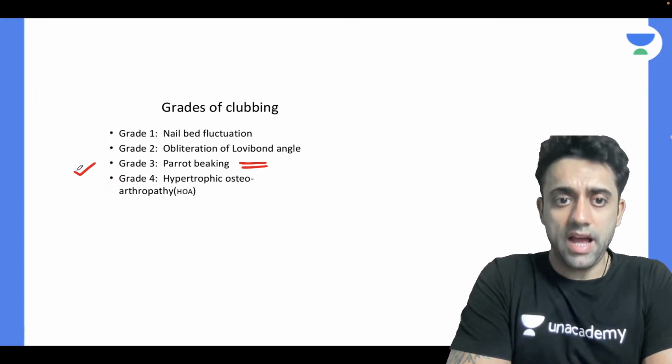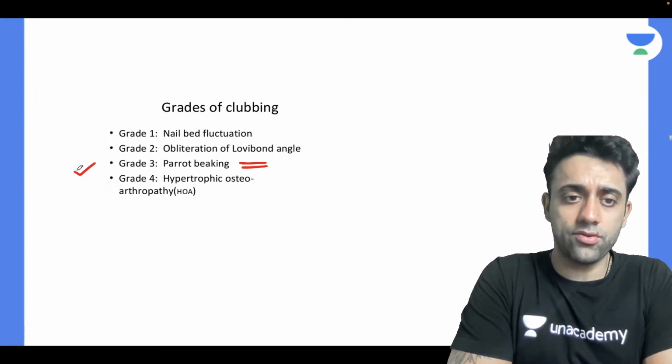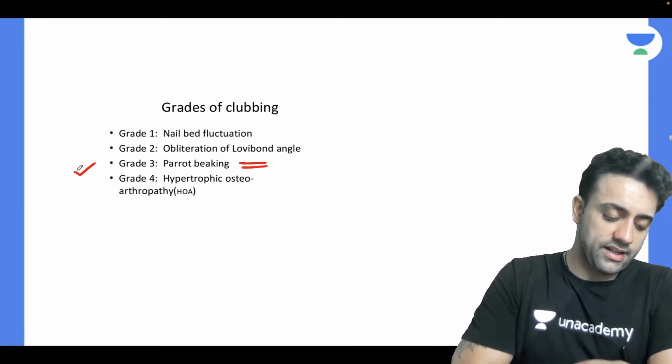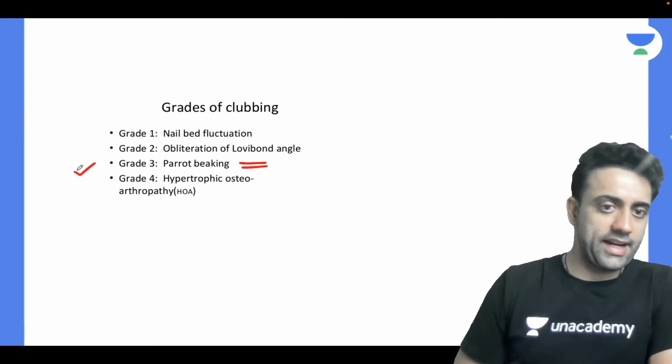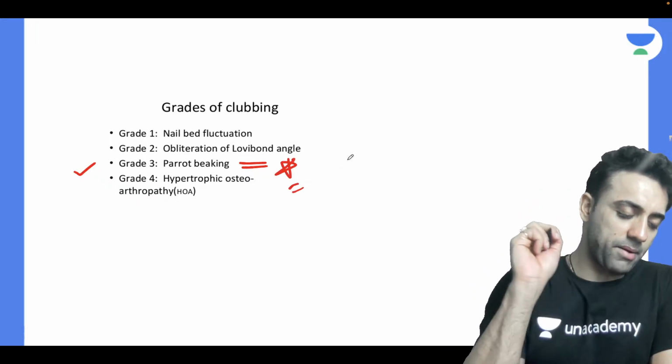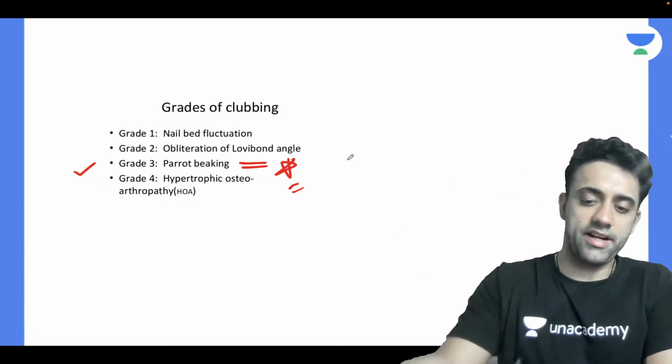And pulmonary hypertrophic osteoarthropathy is basically seen in grade 4. It is seen in grade 4. So yes, exactly. Grade 3 is important. This was the exam question. In which case you see parrot beak appearance, the answer is grade 3 clubbing.